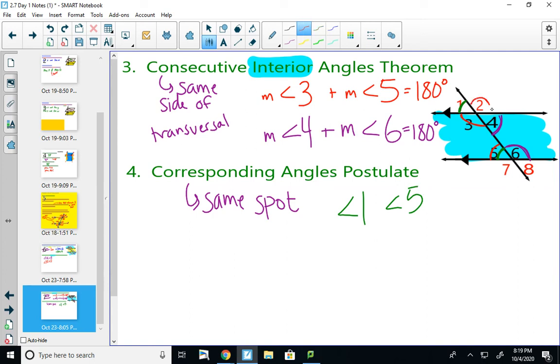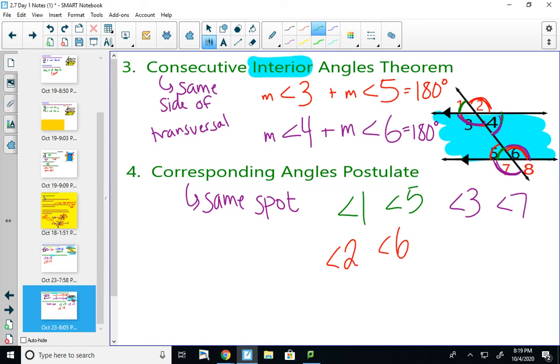Angle 2 and angle 6 are both the top right. So 2 and 6 are corresponding. Angle 3 and angle 7 are both the bottom left. So angle 3 and angle 7 are corresponding.